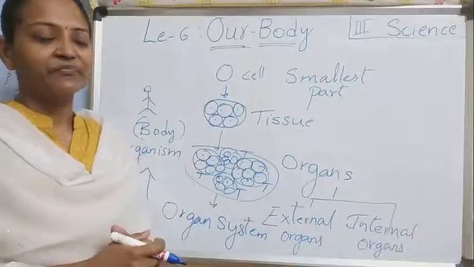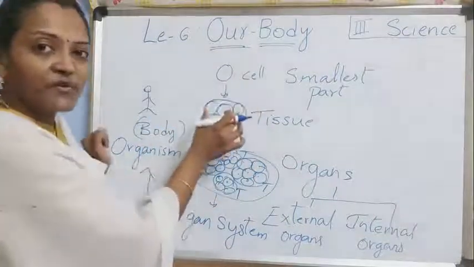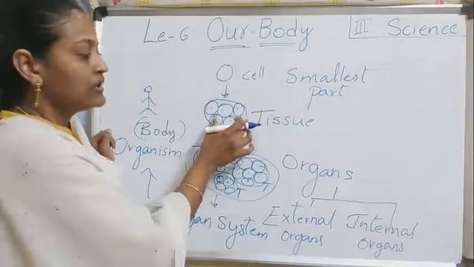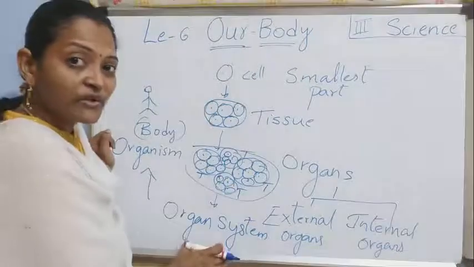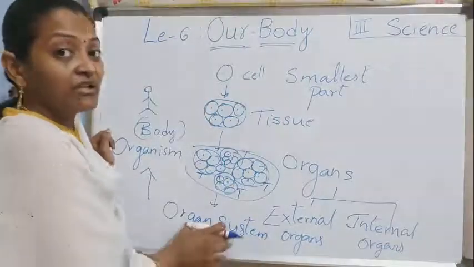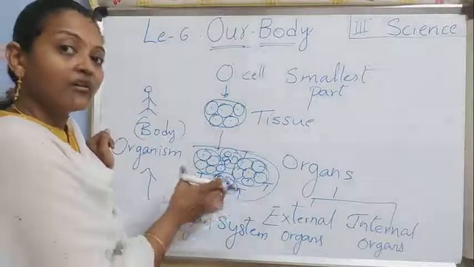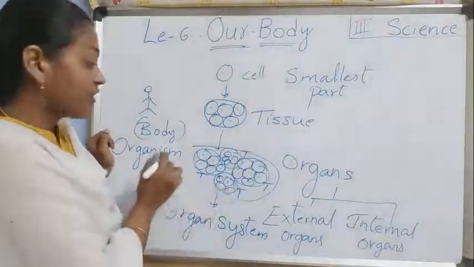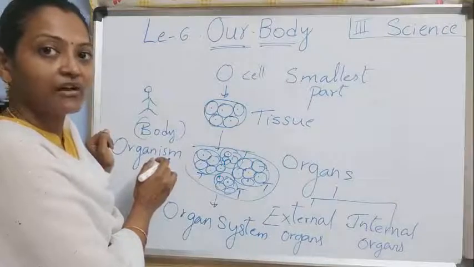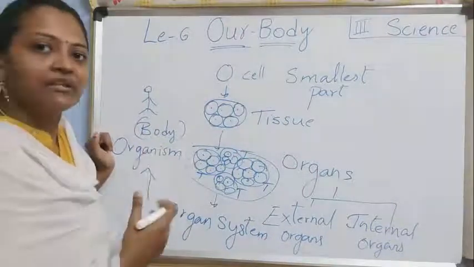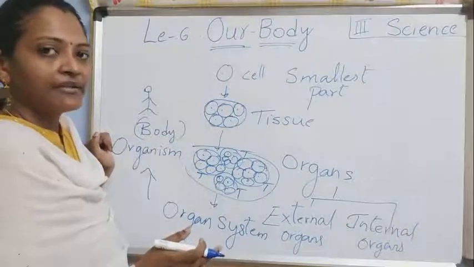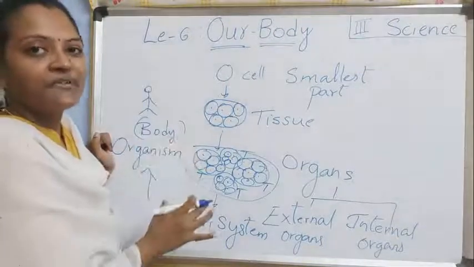Got it children? So a group of cells we call a tissue. A group of tissues we call an organ. A group of organs we call an organ system. A group of organ systems is there in an organism, right? An organism is nothing but a body, a full person.